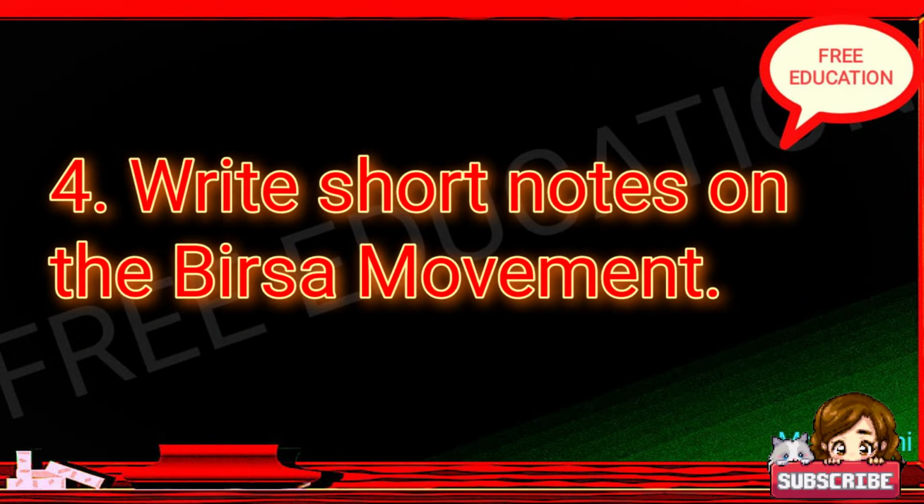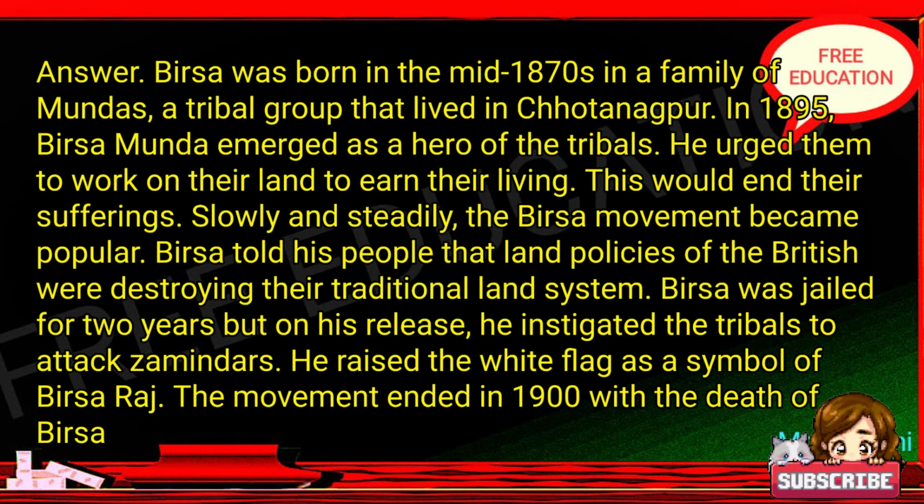4. Write short notes on the Birsa movement. Answer. Birsa was born in the mid-1870s in a family of Mundas, a tribal group that lived in Chota Nagpur. In 1895, Birsa Munda emerged as a hero of the tribals. He urged them to work on their land to earn their living. This would end their sufferings.